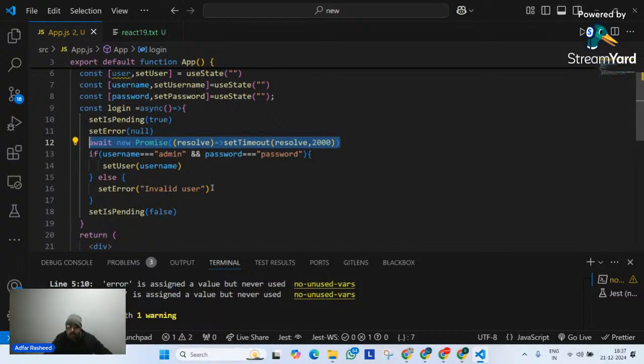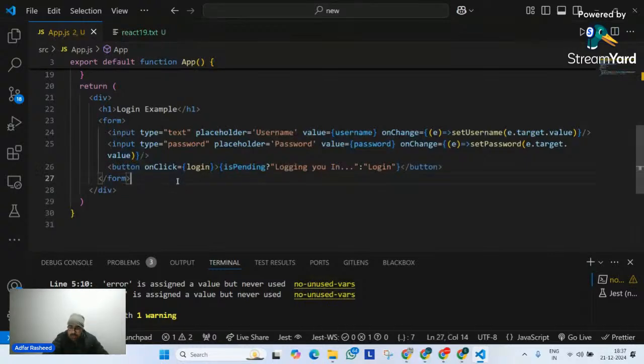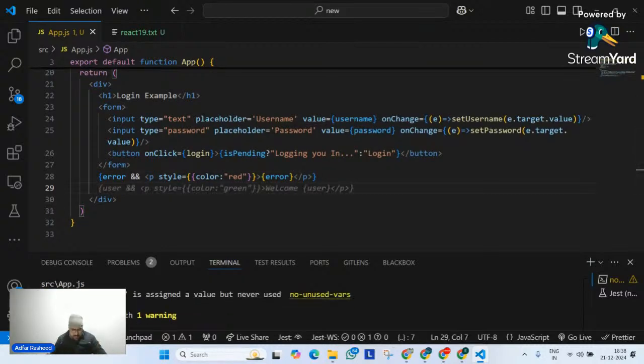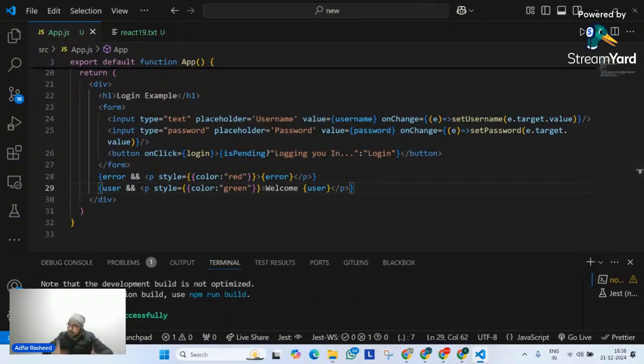Since it makes some sense, after this form, what I will do is simply tell it: if I have an error, display an error. If there's an error, invalid user, give me an error. In the other case, if there's a user, simply say welcome user.